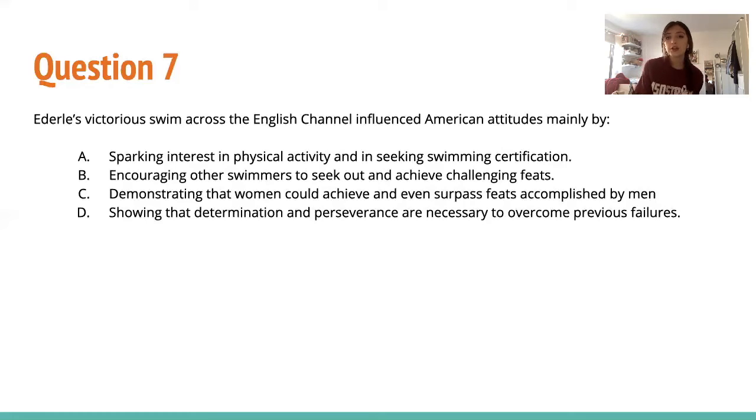C, demonstrating that women could achieve and even surpass feats accomplished by men. This one could trick us because we do talk about how she was the first woman to do it, and that was really important for women. But in the paragraph where we're talking about the influence on American attitudes, it really only talks about how it encouraged people to be more active and to receive swimming certifications. Choice D, showing that determination and perseverance are necessary to overcome previous failures. Again, this is kind of an assumption versus having it straight in the text.